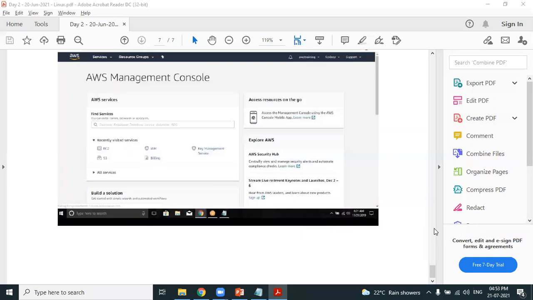Please use this document. If you don't have an AWS account, go ahead and create a new AWS account. It just takes 10 minutes if you follow the right process. Do not use a RuPay card. Please make sure that the debit card is enabled for international transactions. Keep this in mind. Creating an AWS account is as simple as that.